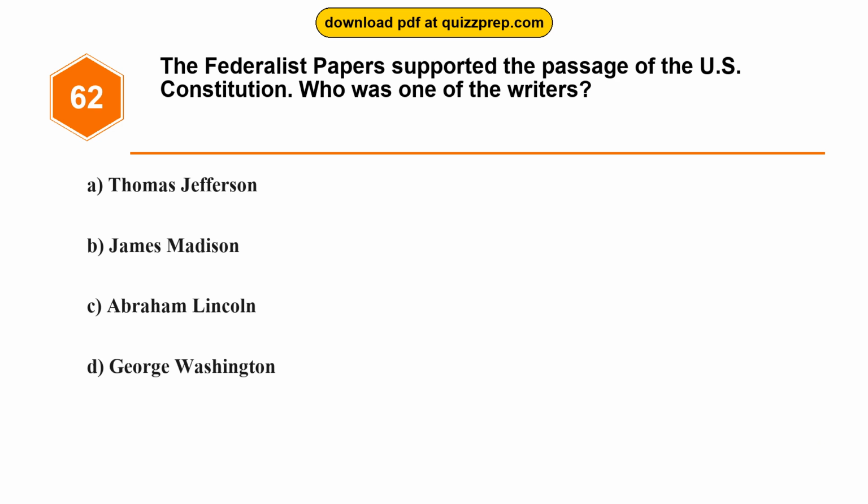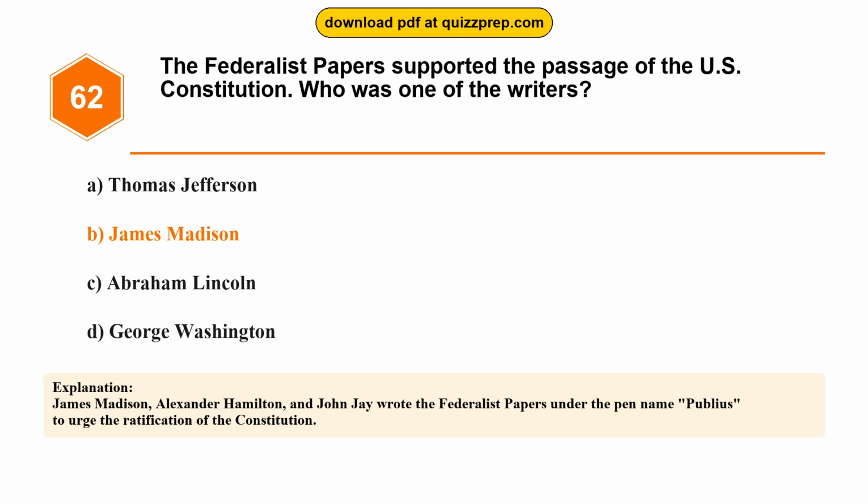Question 62. The Federalist Papers supported the passage of the U.S. Constitution. Who was one of the writers? Option A, Thomas Jefferson. Option B, James Madison. Option C, Abraham Lincoln. Option D, George Washington. The correct answer is option B, James Madison. James Madison, Alexander Hamilton, and John Jay wrote the Federalist Papers under the pen name Publius to urge the ratification of the Constitution.